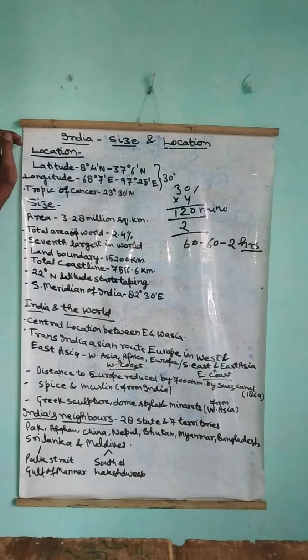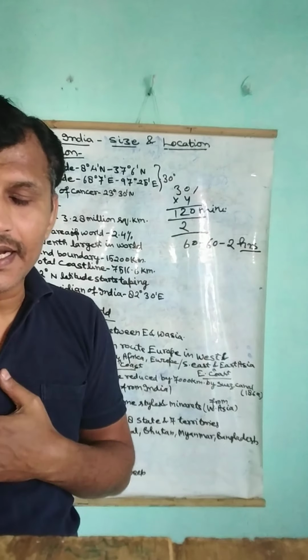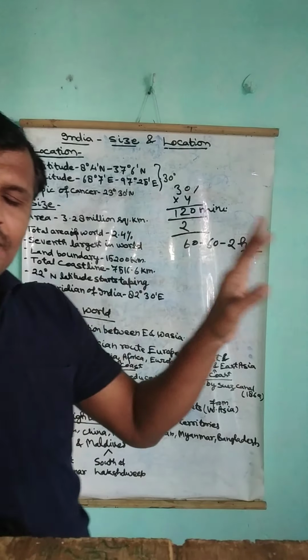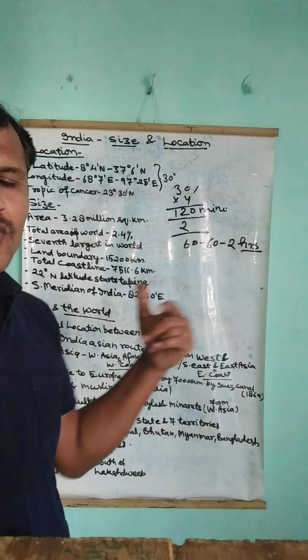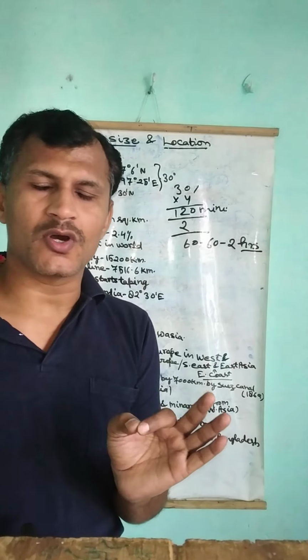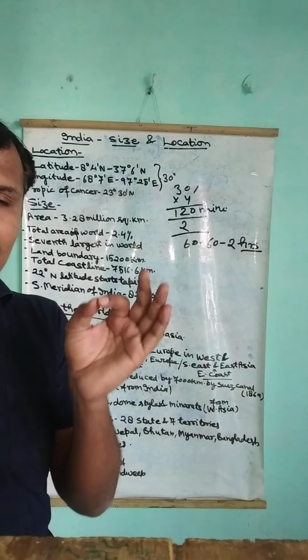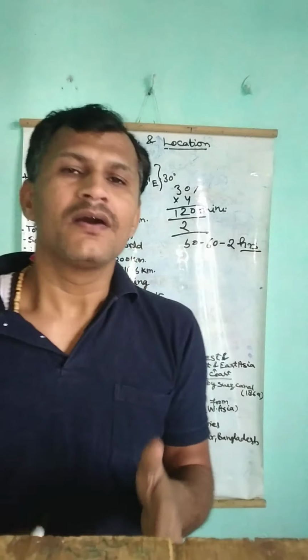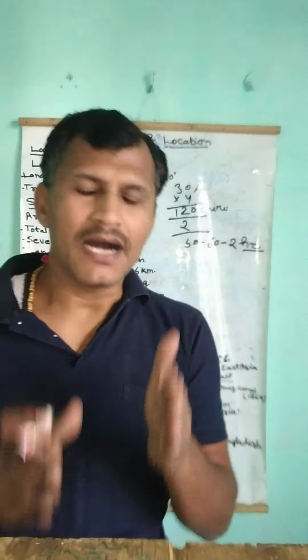So, if anyone wants to travel from East Asia to West Asia or West Asia to East Asia, it has to come to India. If any ship wants to go to European countries or Japanese countries from the east side or west side, it has to stop, take advantage, and port itself in India, and it helps India earn foreign currency in dollars. Okay, the next thing is central location between East and West Asia.